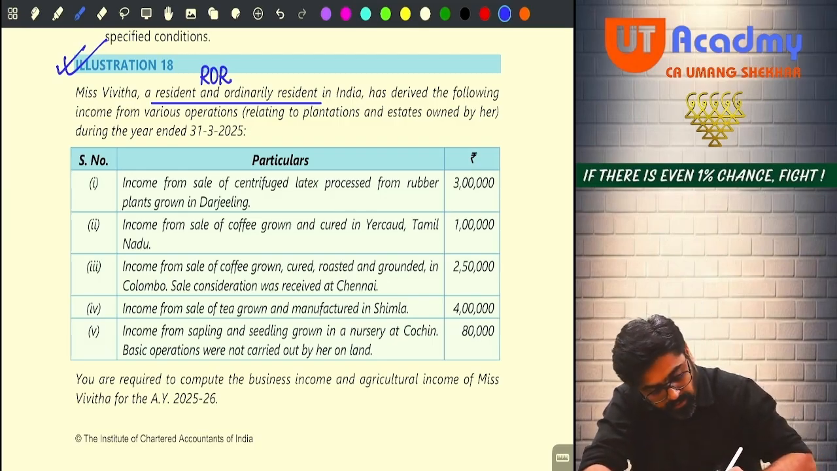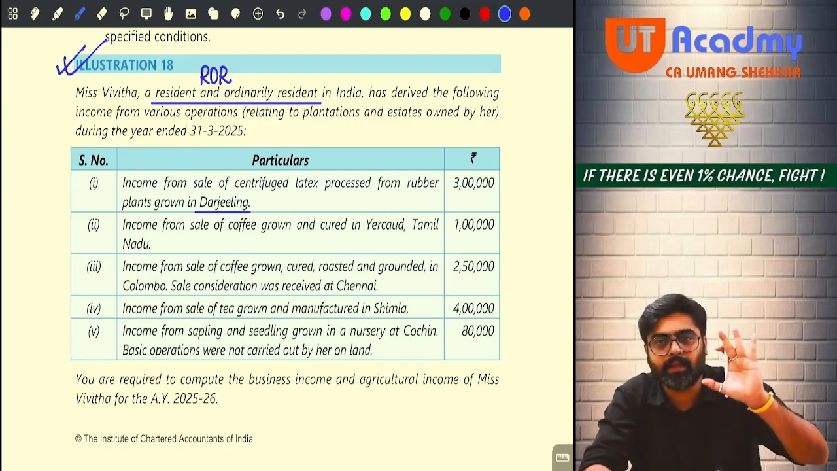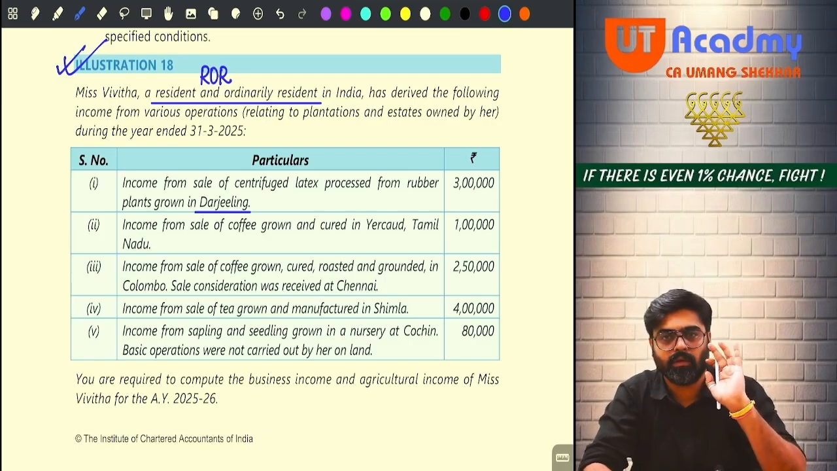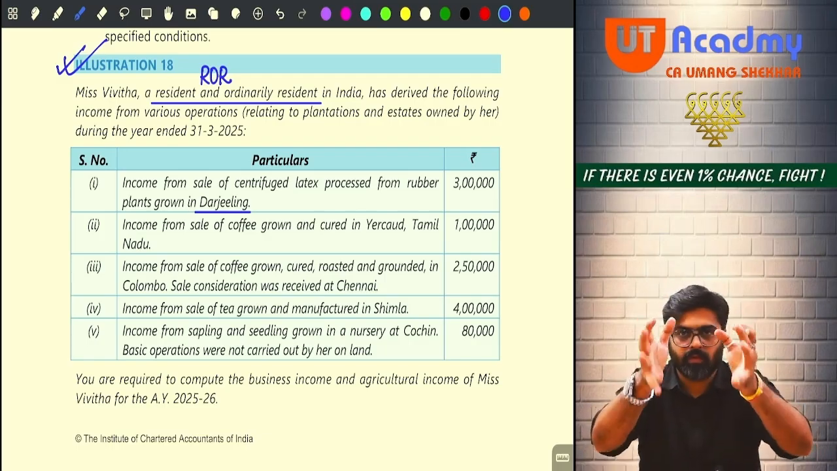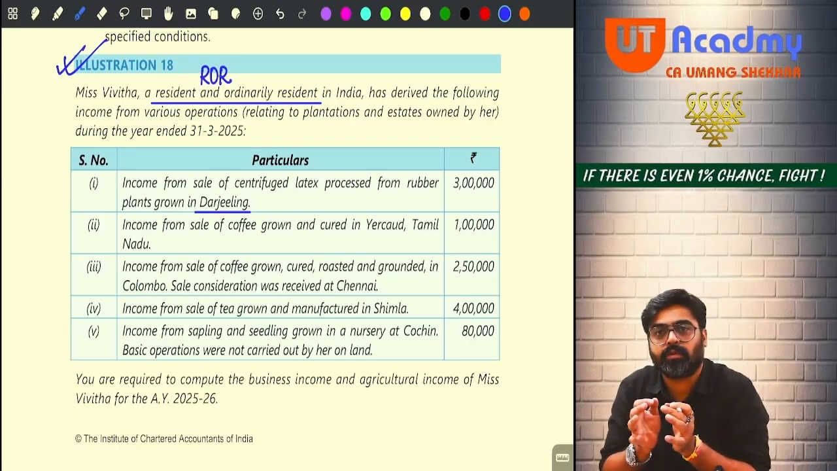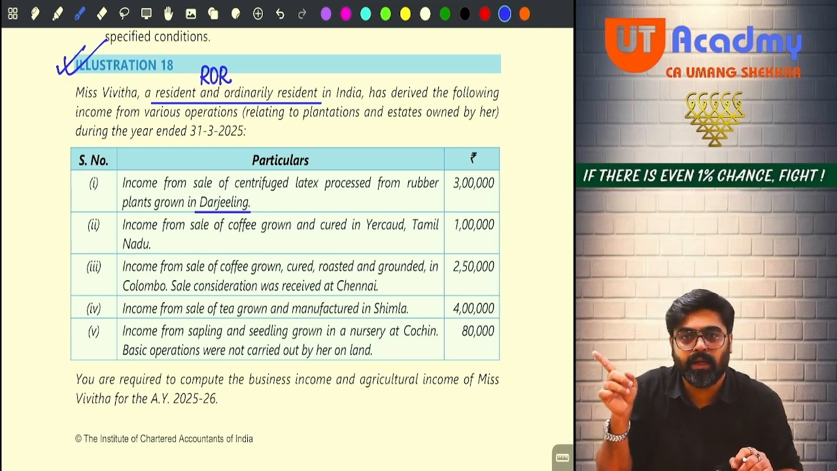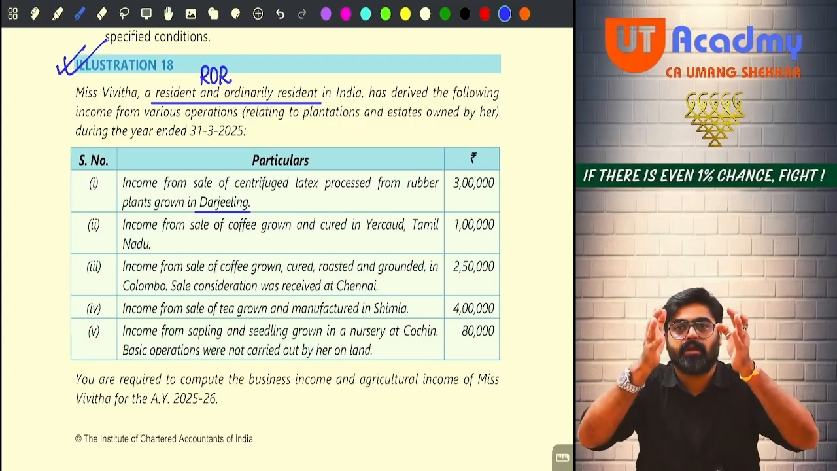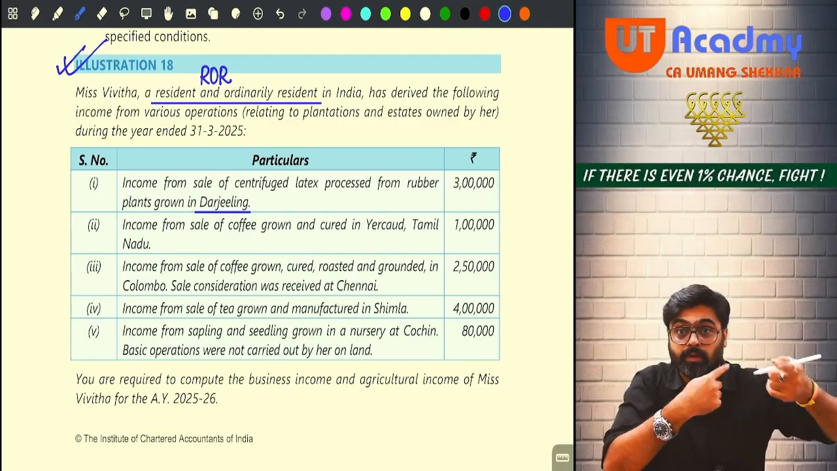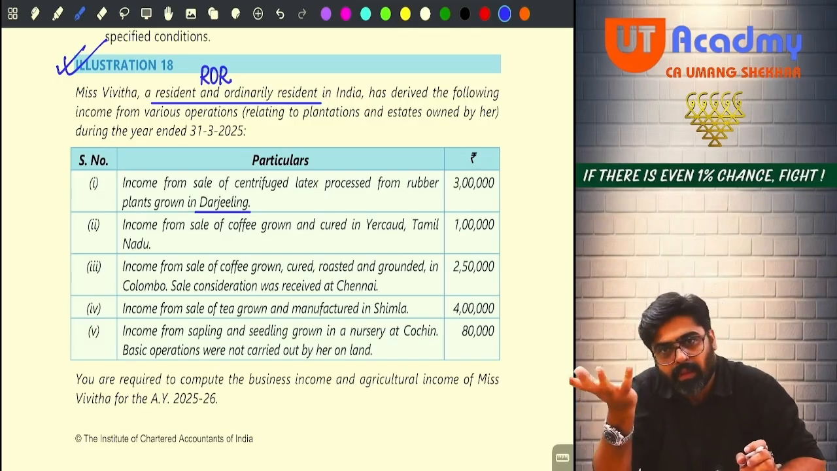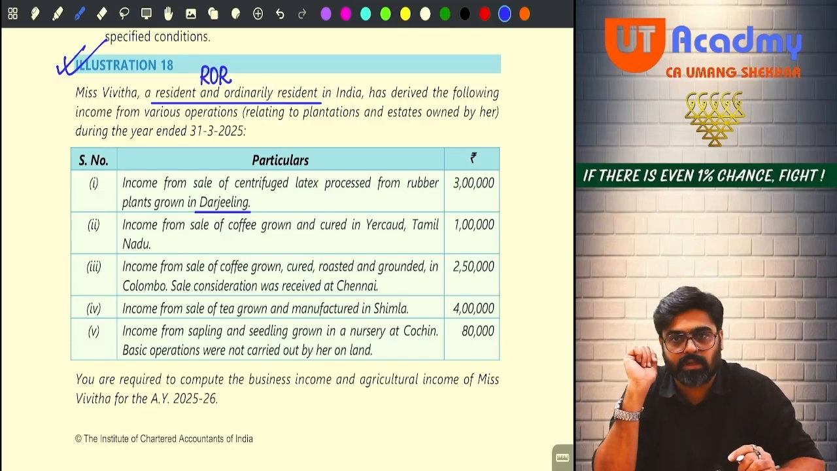Wait. First of all, rubber plants are grown in Darjeeling, meaning the land is situated in India. On this land, whatever activities are going on for growing the rubber, from that she is deriving rubber, and now that rubber is processed into centrifuged latex, meaning rubber is manufactured. From that, raw rubber is derived in liquid form, then it is converted into manufactured rubber.